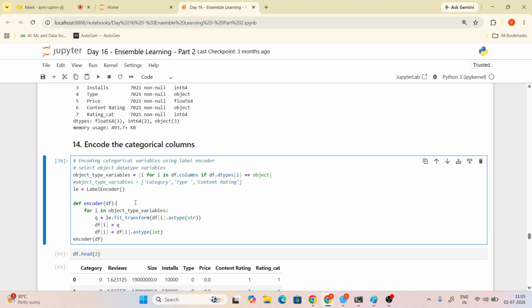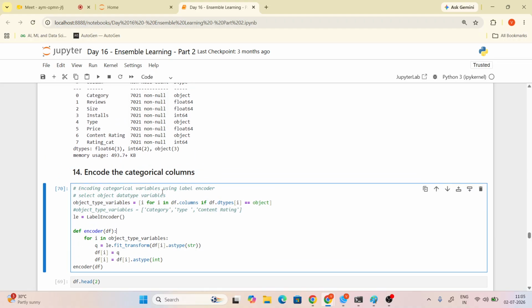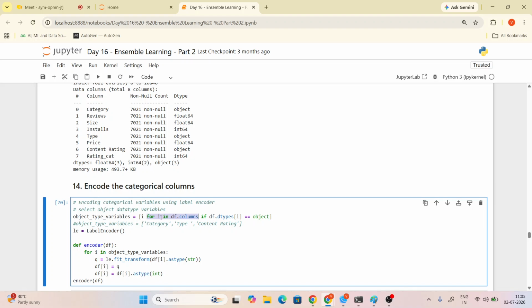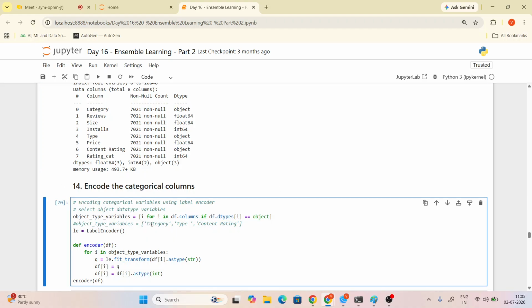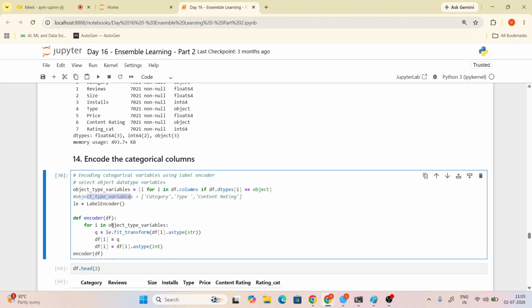Actually not, Alka. How did you take only those three: category, type, content rating? We are given the condition, right? For loop. So we are applying df.columns, meaning in the i position it automatically prints one by one, right? So what is the first, 0th index? You are giving the loop to print only objects. What are the objects? You already told me: category, type, content rating. So these are the things in the object type variable, Alka.